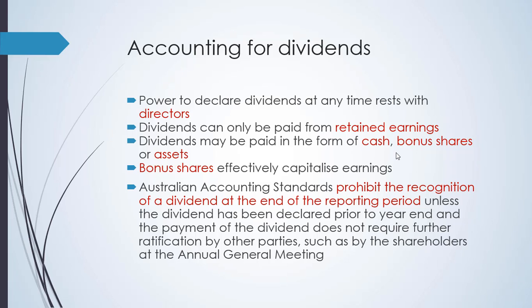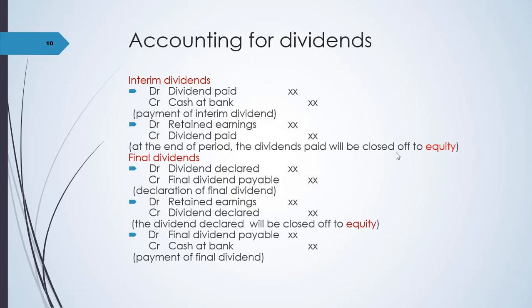Now, Australian accounting standards prohibit the recognition of a dividend at the end of the reporting period, unless the dividend has been declared prior to the year end and the payment of the dividend does not require further ratification by other parties, such as by shareholders at the AGM. Now, accounting for dividends, we have two types of dividends: interim dividends and final dividends. Interim dividends are usually paid within the accounting period, but final dividends are usually declared at the end of the accounting period.